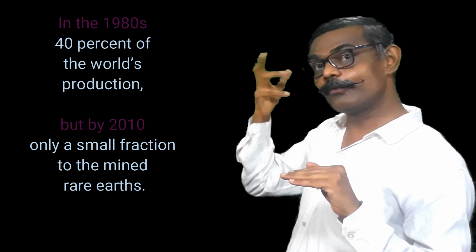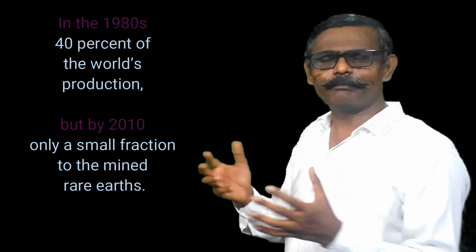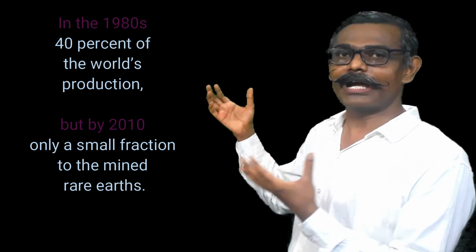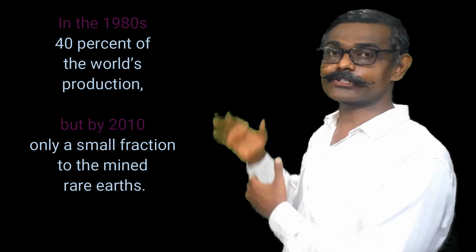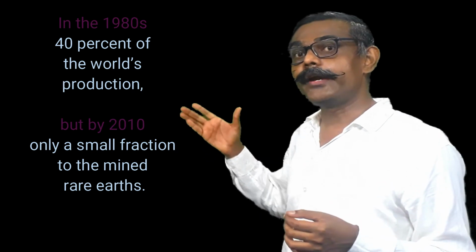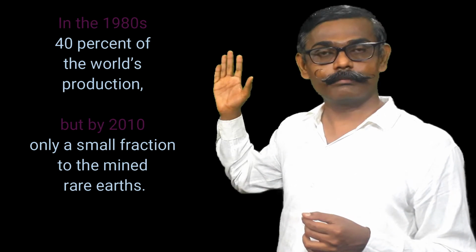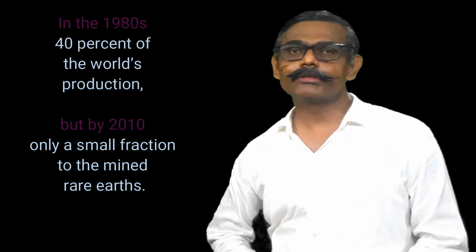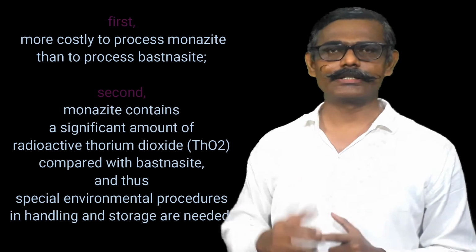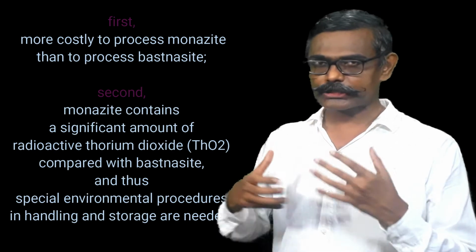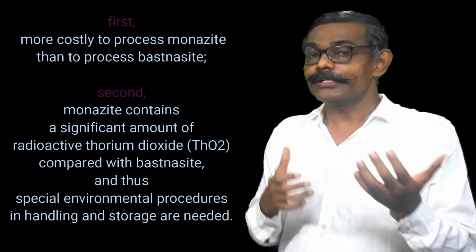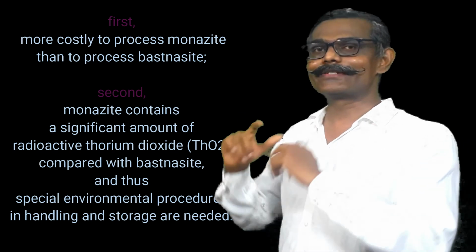Other ores from which extraction was started. By 2010, only a fraction is there by which monazite is used for extraction of lanthanoids. Then you may have the question, why did it happen? In 1980, 40% mining was there for monazite, and by 2010, only a fraction. There are two reasons. Number one, cost concern. Means extraction of the lanthanoids compared to other ores is costly in monazite.